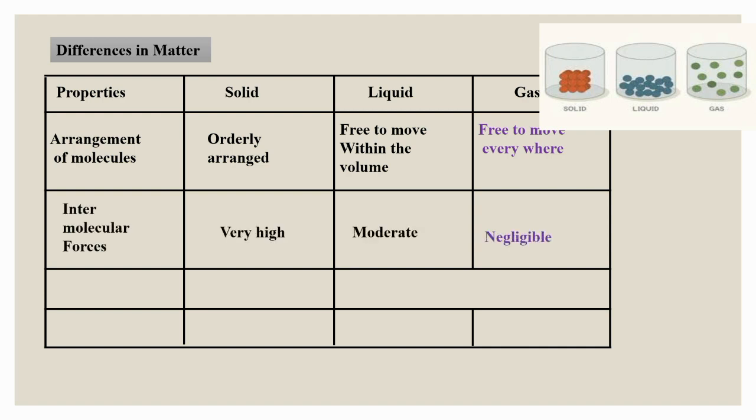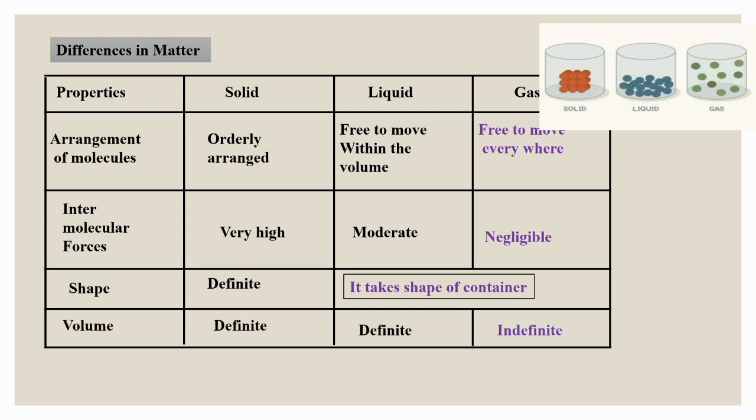Second one, intermolecular force. Intermolecular forces will be maximum for solids and minimum for gases. Third one, shape. Solids have definite shape, but liquids and gases assume the shape of their containers. Fourth one, volume. For gases, the volume is indefinite, and solids and liquids have definite volume. In this chapter, we will learn about the gaseous state.